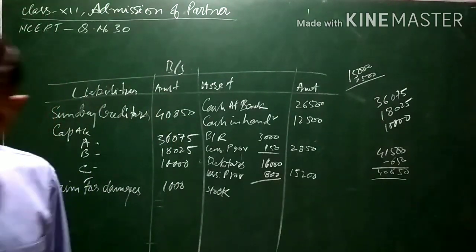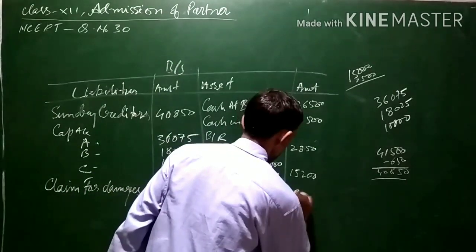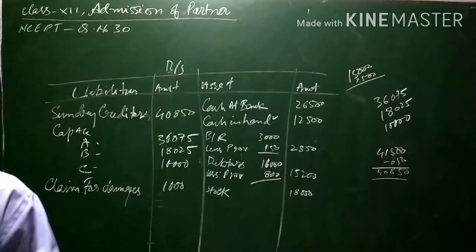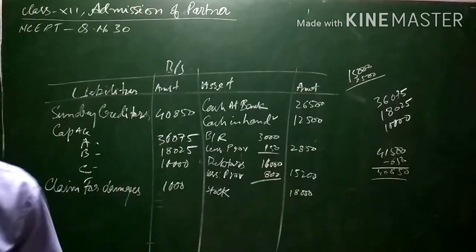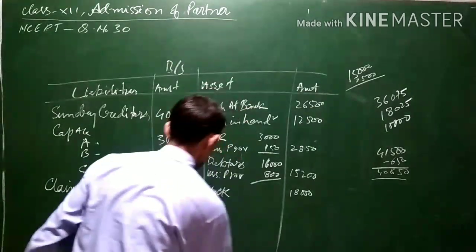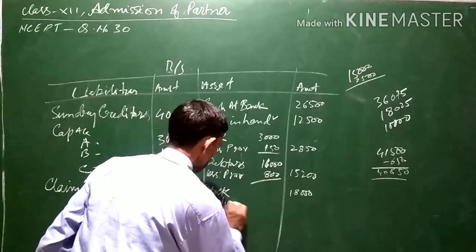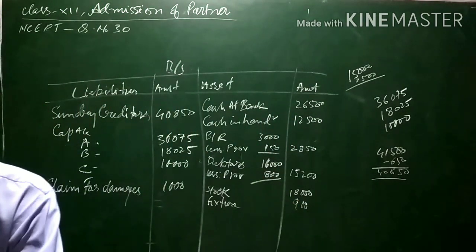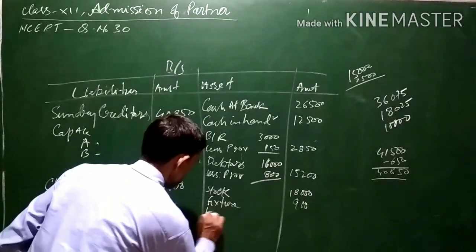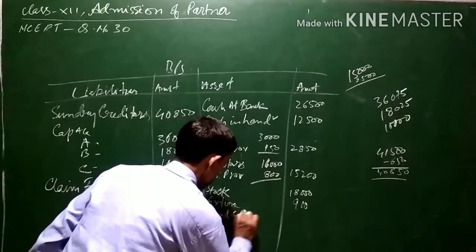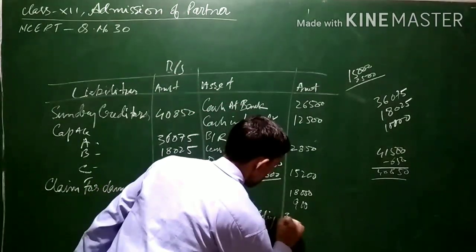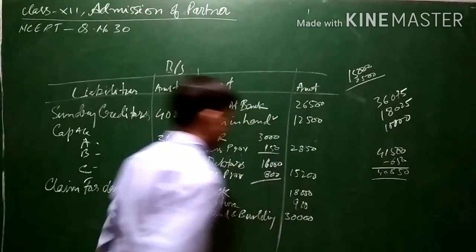So on 20,000 it will come to 19,000. Again, fixtures. For fixtures there is a decrease of 10%, so the value of fixtures will now come to 900. And lastly, land and building: there is an increase in the value of land and building to the extent of 20%, so it will now come to 30,000.